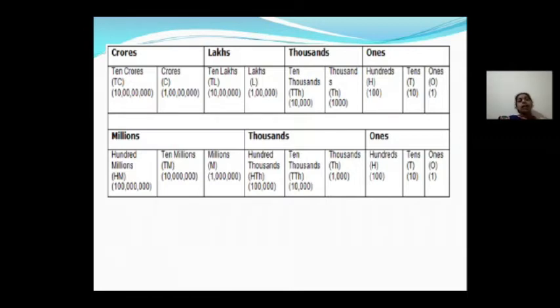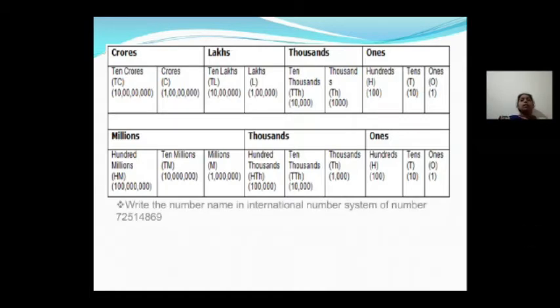In the Indian place value chart, after the thousands period, the lakhs period is there, with place values lakhs and 10 lakh. But in the international place value chart, after the thousands period, the million period is there. See, million, 10 million, 100 million are the place values of the million period. You can observe the place values and periods are different in both charts. Only the ones period is the same.